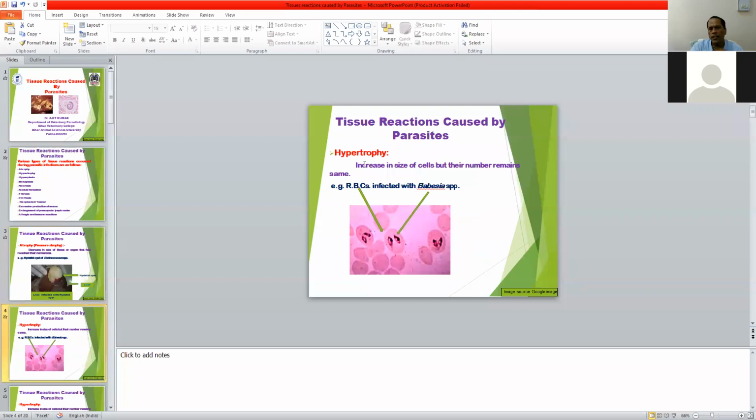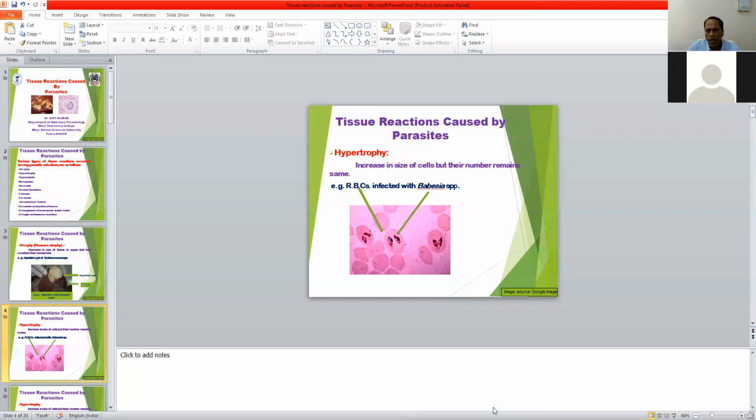Then the next tissue reaction caused by the parasite is hypertrophy. Hypertrophy means increase in size of cells but their number remains the same.